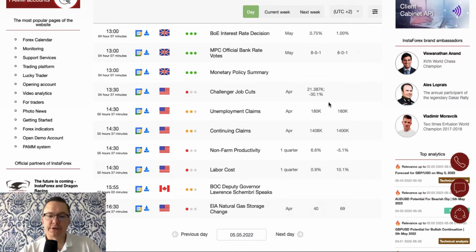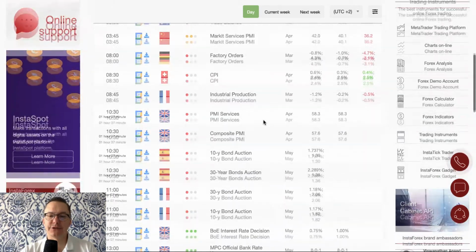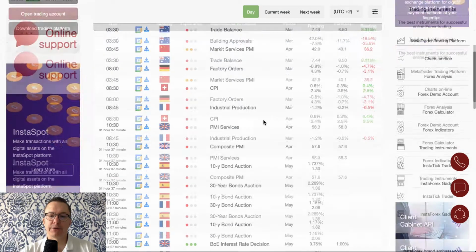During the New York session, we got the challenger job cuts, unemployment claims, and continuing claims. All of this data are from the US labor market. And then at the end of the day, Bank of Canada Deputy Governor Lawrence Tremblay will give us a speech, and at 4:30 we have the natural gas storage change. So I think the main event of today will be Bank of England interest rate decision, and we are going to talk about it for sure.